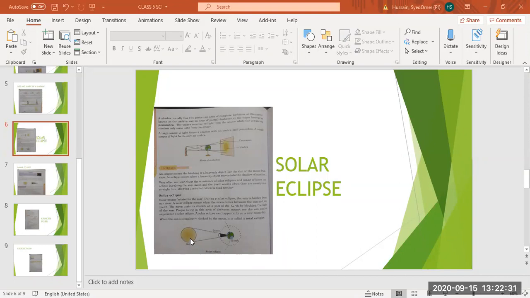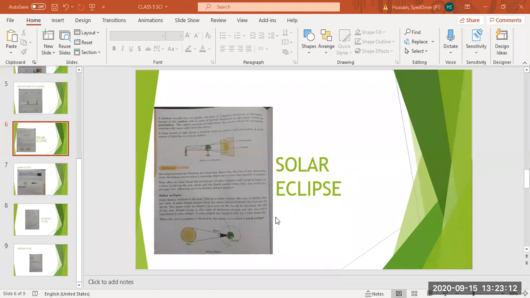What happens is that the light of the sun is falling on the earth, but now the moon comes in between the sun and the earth. Okay, you have studied about the solar system. What is the solar system? All the planets are revolving around the sun in their orbits. No planet can leave its orbit. A planet cannot leave its orbit and go into another orbit, right? Planets cannot leave their orbits.